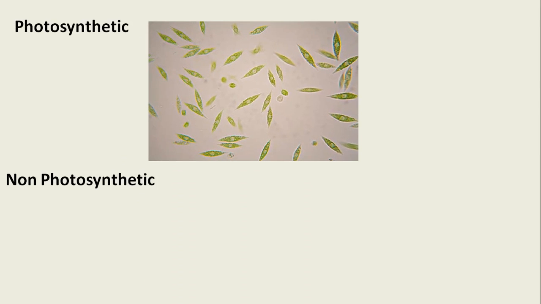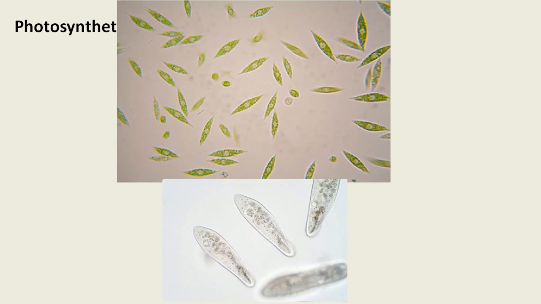The next parameter, already discussed, is photosynthetic or non-photosynthetic organisms. In photosynthetic organisms the chlorophyll pigment is present, and in non-photosynthetic organisms the chlorophyll is absent. In these two pictures we observe that in the upper picture green pigmentation is present, and in the lower animals the chlorophyll pigment is absent.